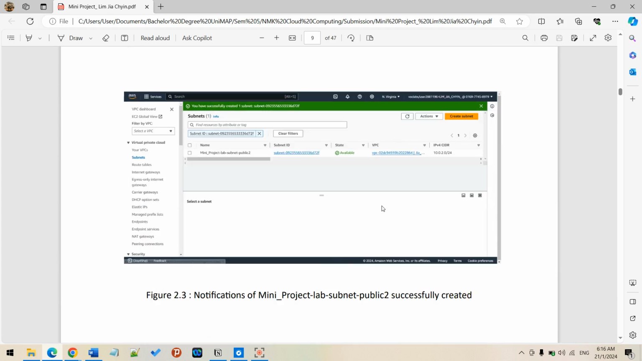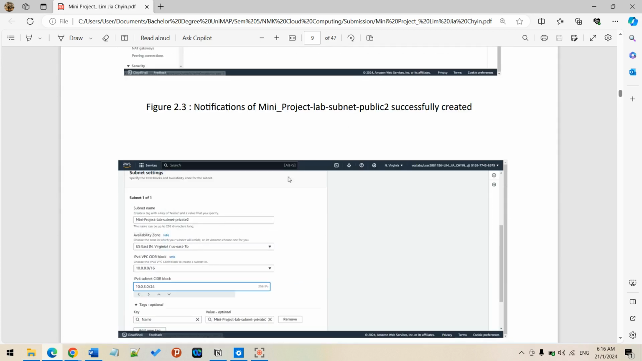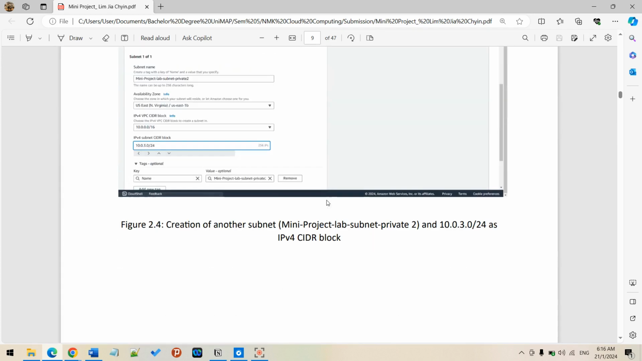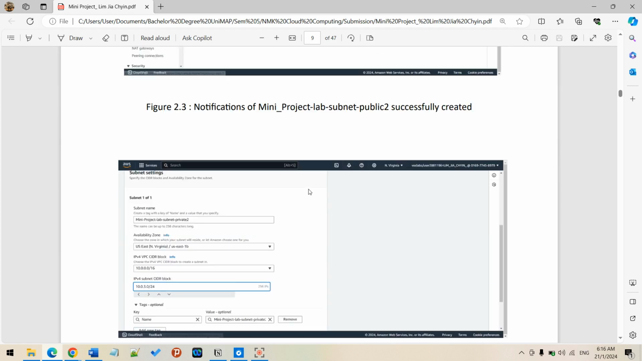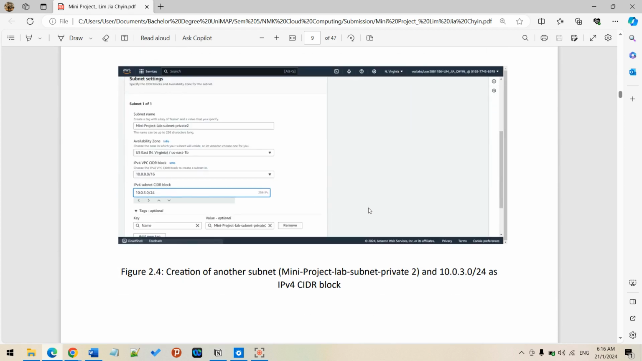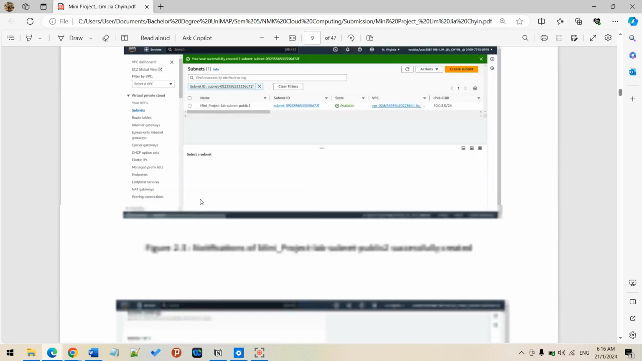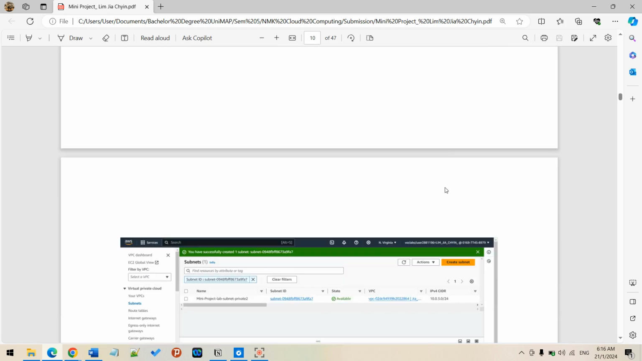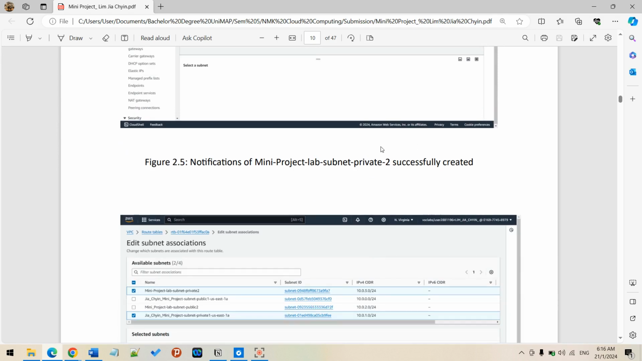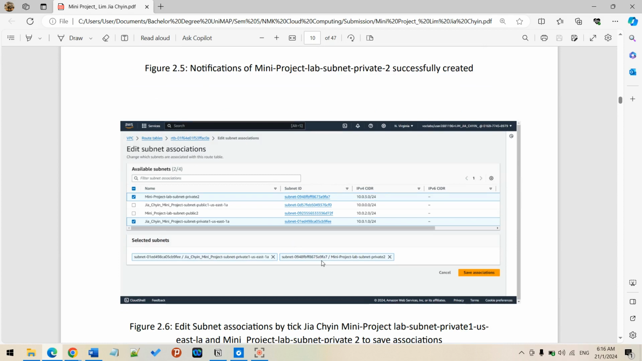Okay, so my public subnet 2 was created successfully. You can see the green notification banner at the top here. The creation is still in process where I create another private subnet. The same steps go as just now, just the name and the subnet are different. Just now was 2, right? So now it will be 3. It's still the same. After I have created everything, I would like to edit the subnet association.